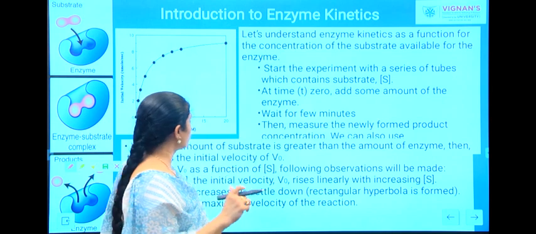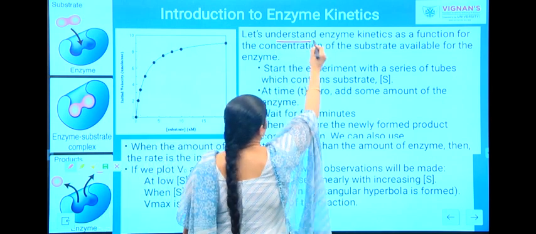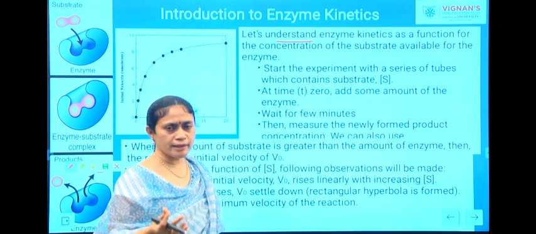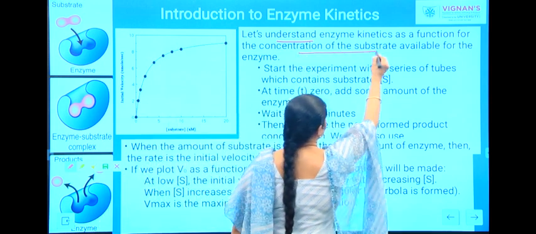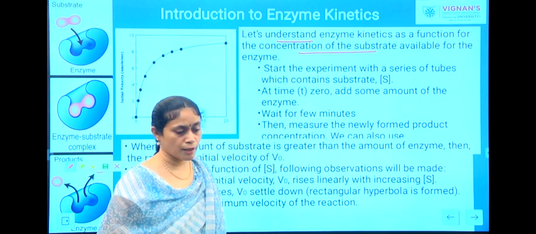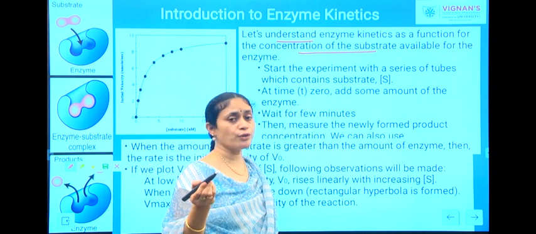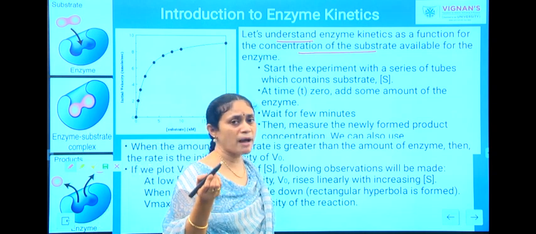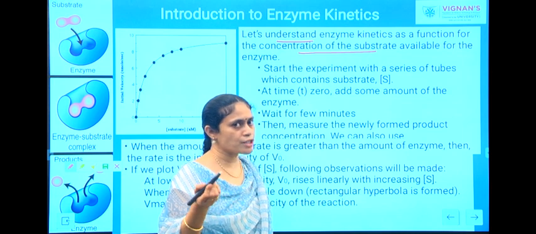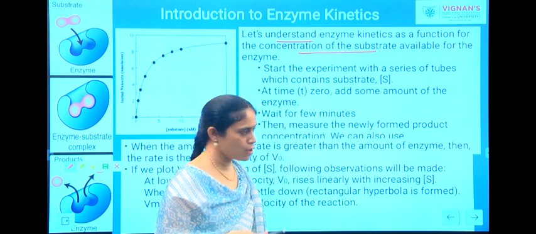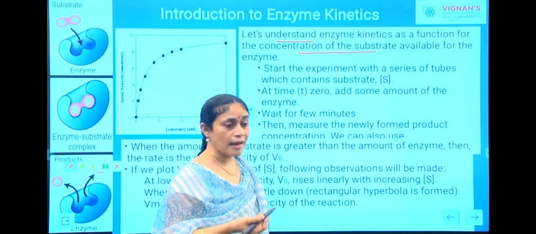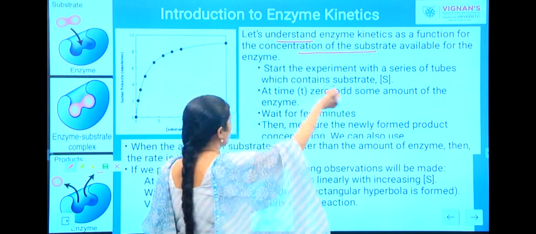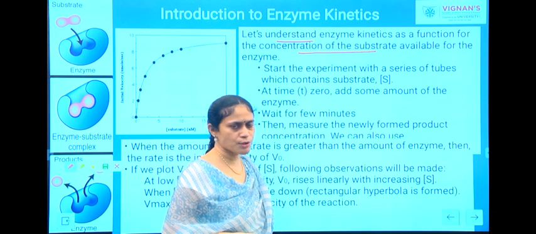I will explain to you. Let us understand enzyme kinetics as a function of the concentration of the substrate available for the enzyme. I have told you that the concentration of the substrate is a very important parameter for a proper reaction to take place in the presence of an enzyme. So, we will try to understand the enzyme kinetics as a function of substrate concentration.